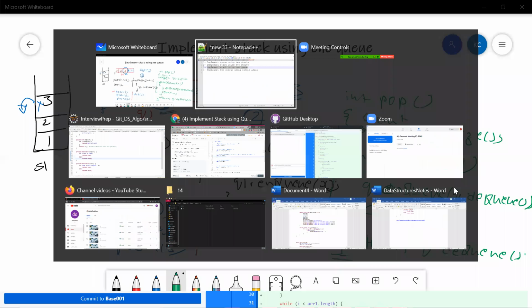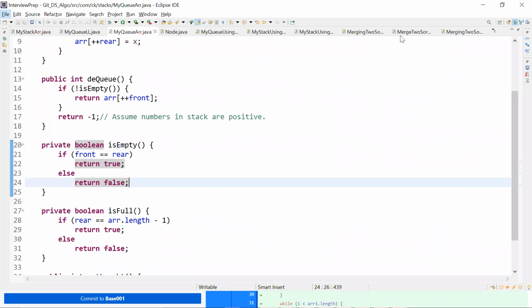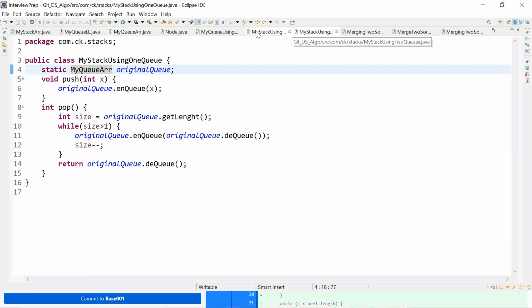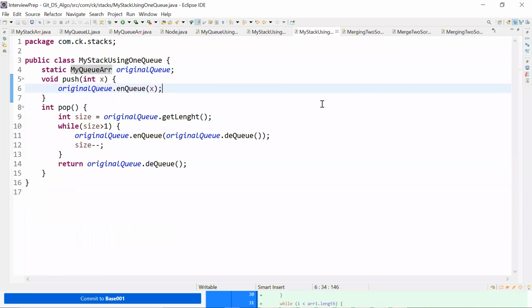What is my example saying? Stack using a single queue. This is my example that I've written. So I've taken one original queue.